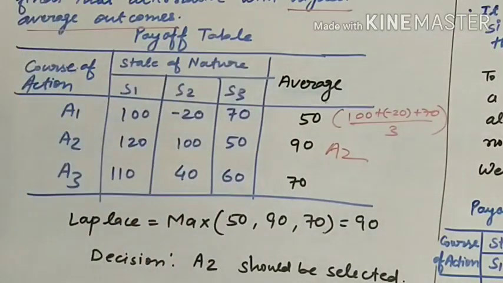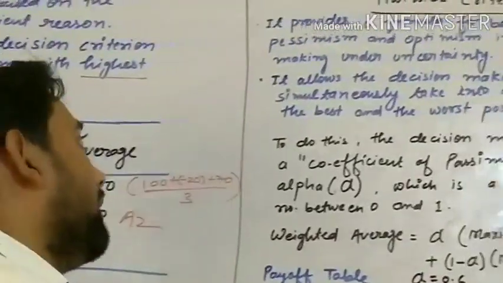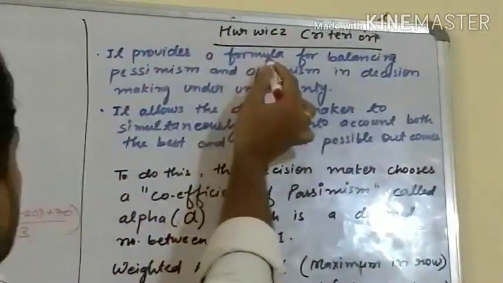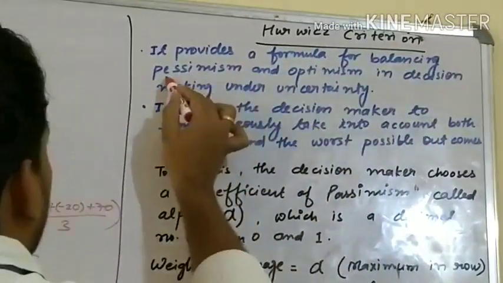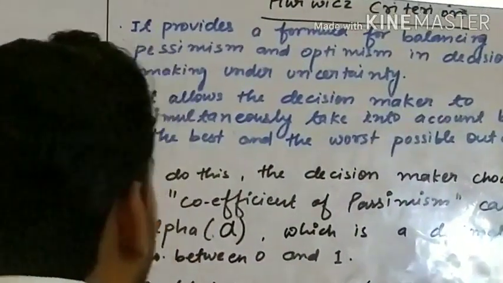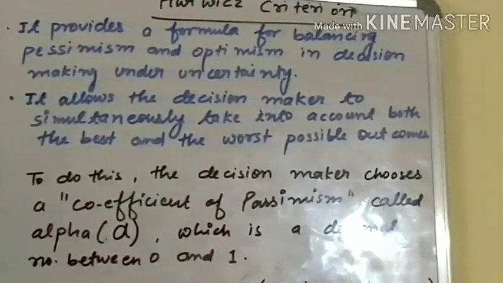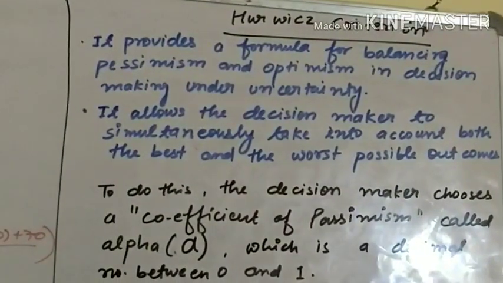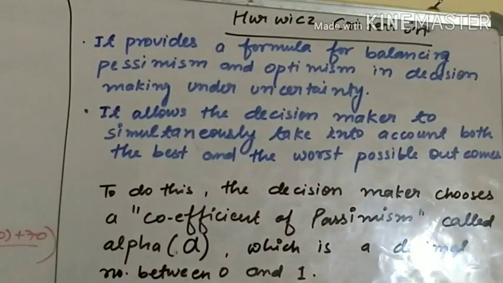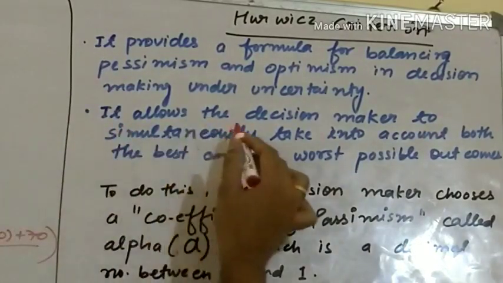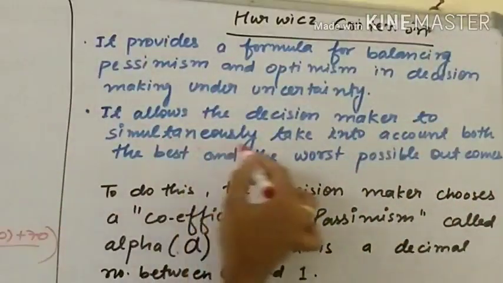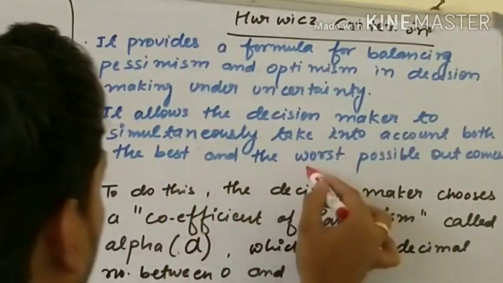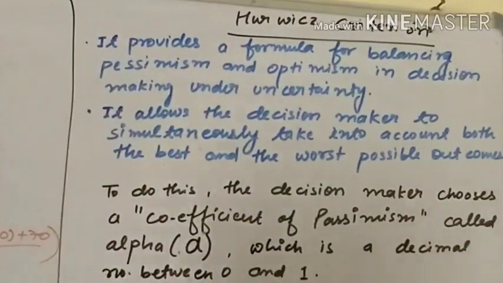Okay. Now see the Hurwitz criterion. It provides a formula for balancing the pessimism and optimism. Pessimism and optimism means maximin and maximax. It is a combination of maximin and maximax. It allows the decision maker to simultaneously take into account both the best and the worst possible outcome.